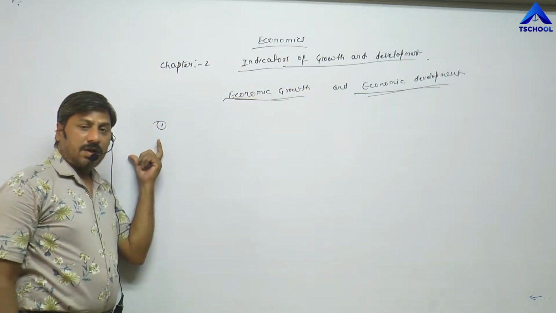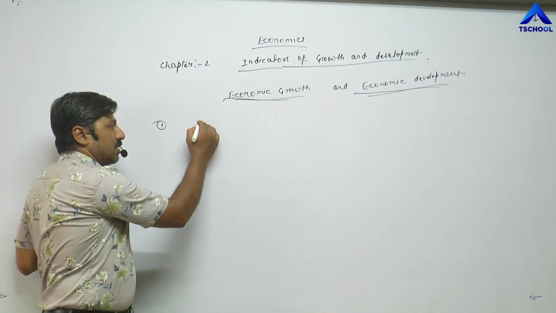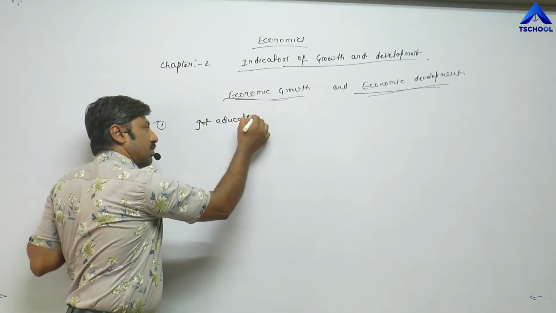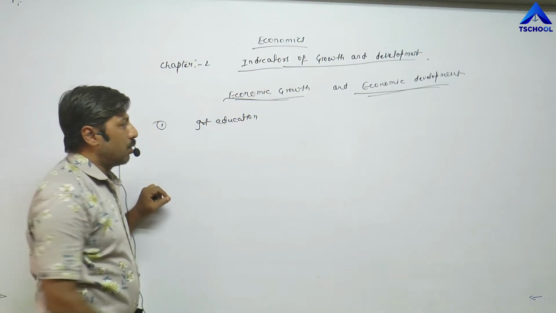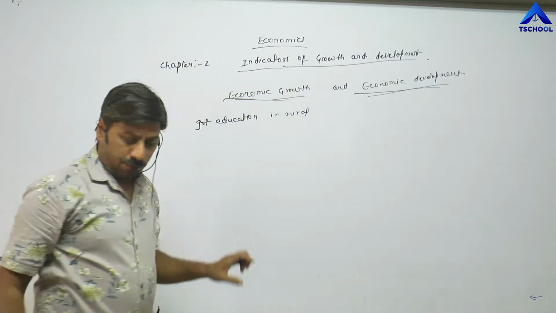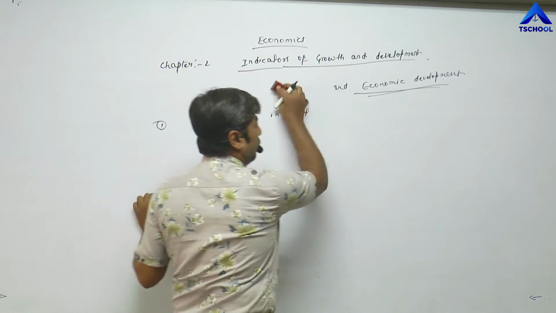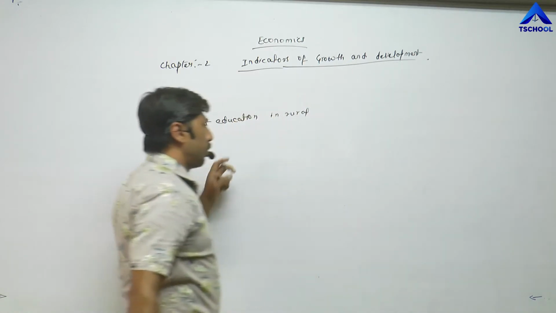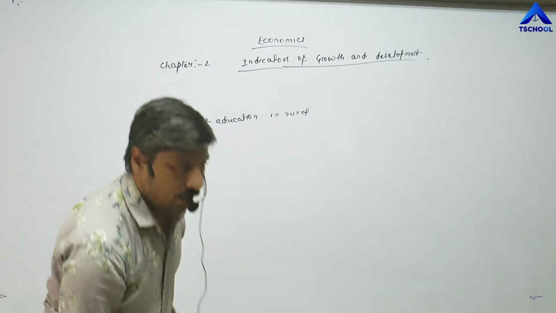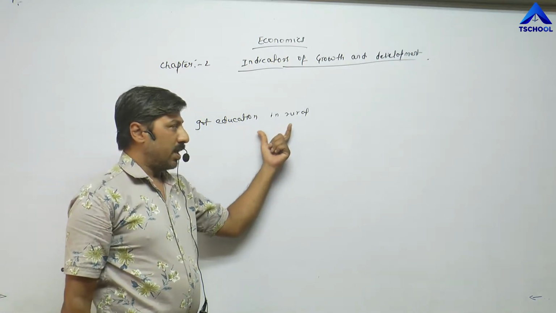For example, I am taking a story of an individual who has got education. He was residing in a rural area. For a few minutes, forget about economic growth and economic development. First of all, try to understand this story. I am taking a story of a youth who was residing in a rural area.